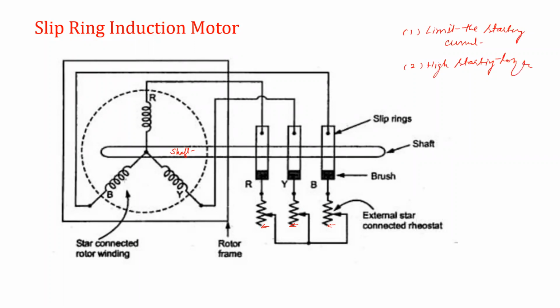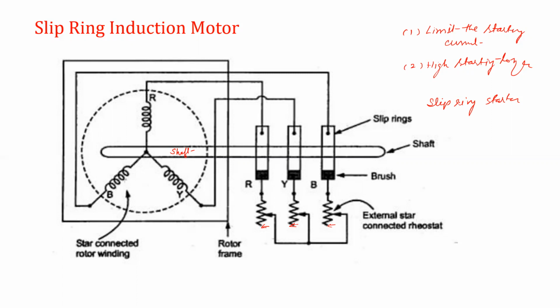So when external resistance is connected in the wound rotor circuit of the slip ring induction motor, it acts as a starter of the three-phase induction motor. It is called a slip ring starter of the three-phase induction motor. So it will limit the starting current, and second, provide an appreciably high starting torque for the three-phase induction motor.